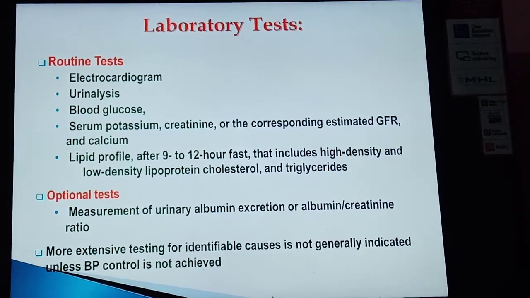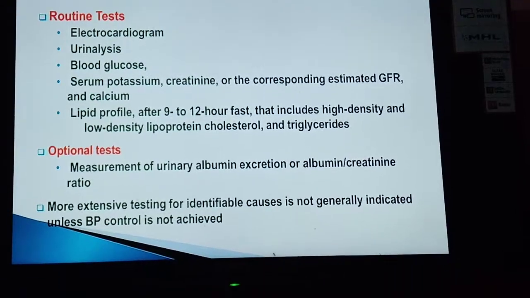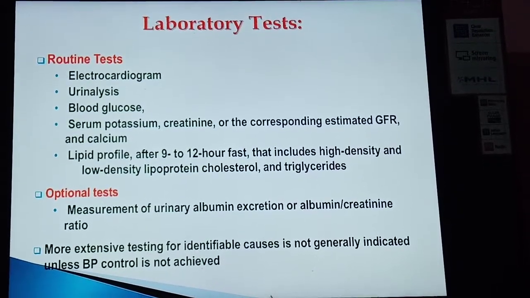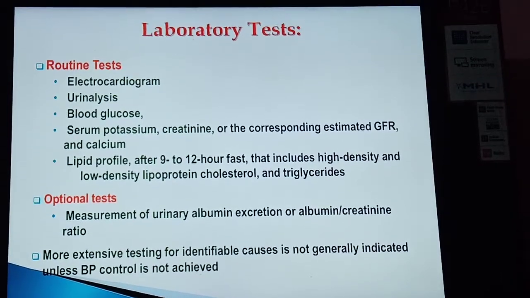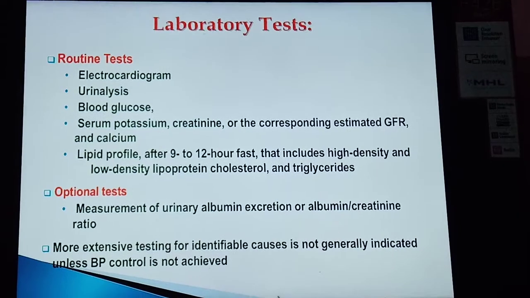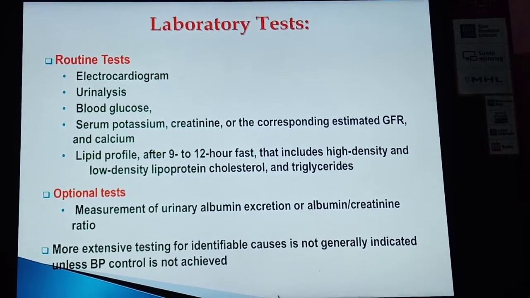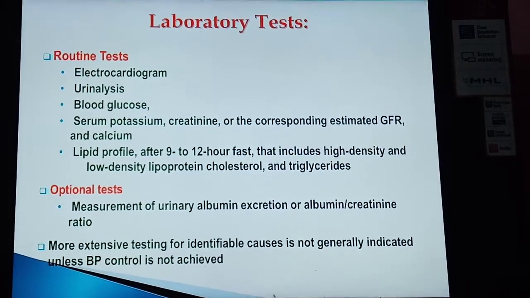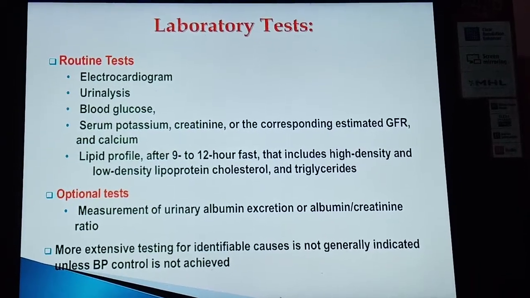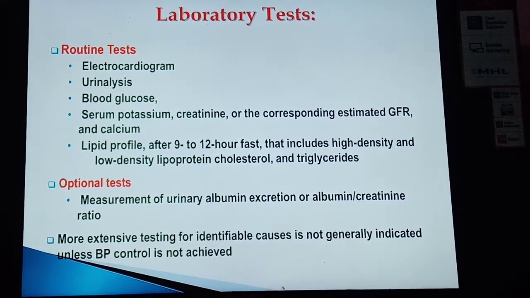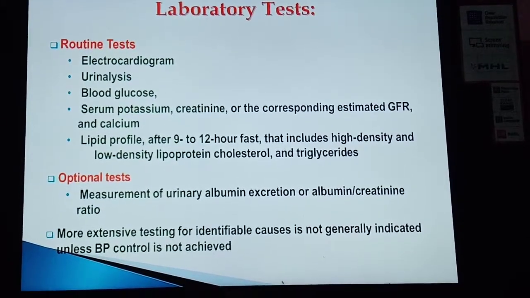Routine laboratory tests include ECG, urine examination, blood glucose, serum potassium, creatinine, corresponding estimated GFR, and lipid profile after 9 to 12 hours of fasting, including high density and low density lipoprotein cholesterol and triglyceride. Optional tests may be the measurement of urinary albumin excretion and albumin to creatinine ratio, also known as ACR.